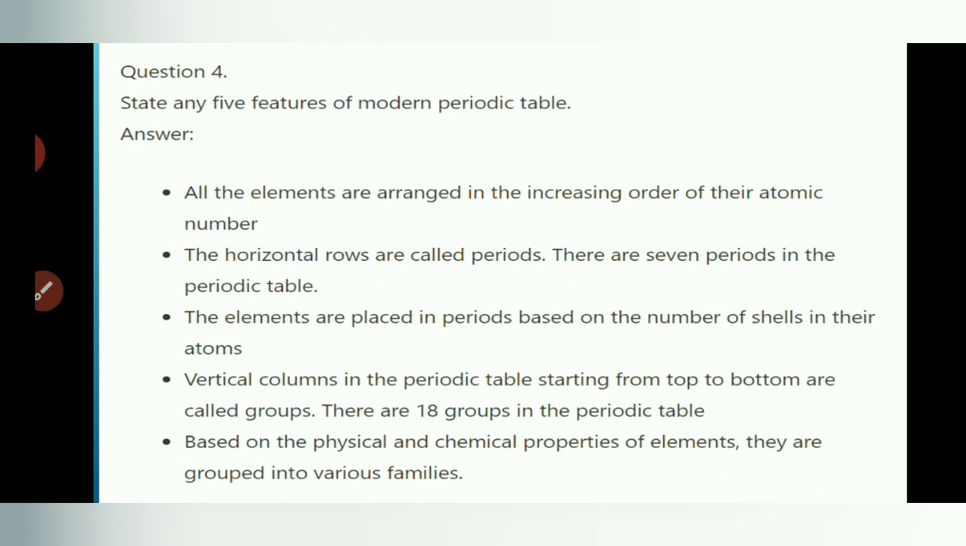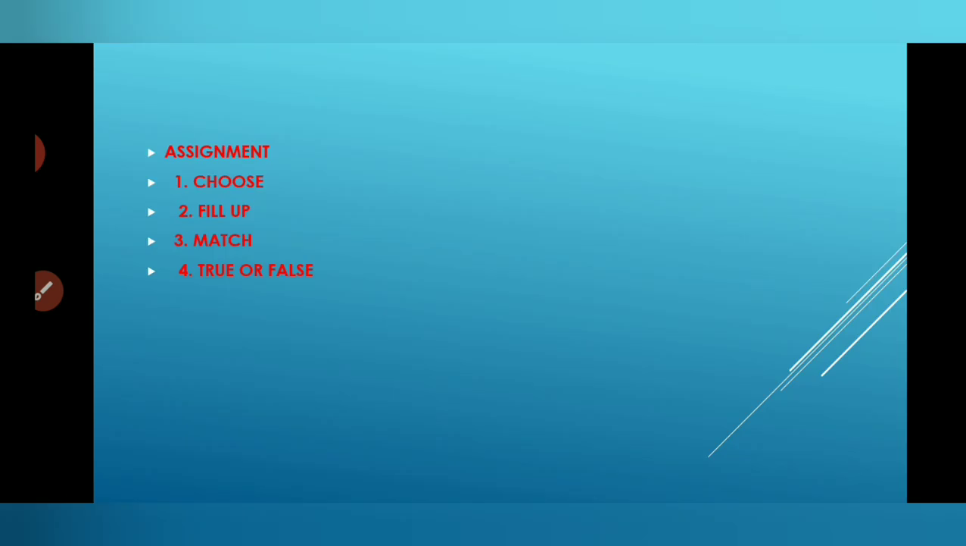Vertical columns in the periodic table, starting from top to bottom, are called groups. There are 18 groups in the periodic table. Based on the physical and chemical properties of elements, they are grouped into various families. Assignment: choose, fill up, match, true or false.